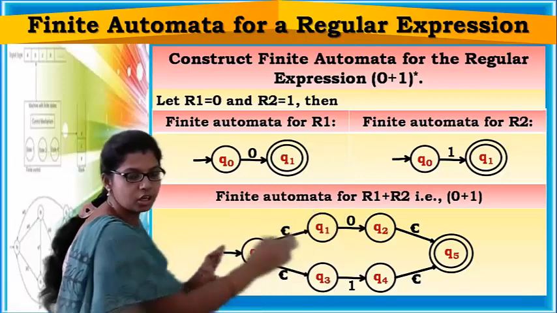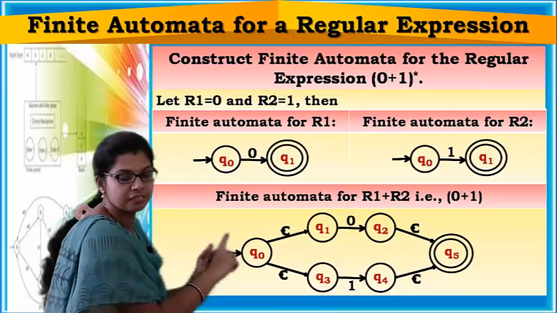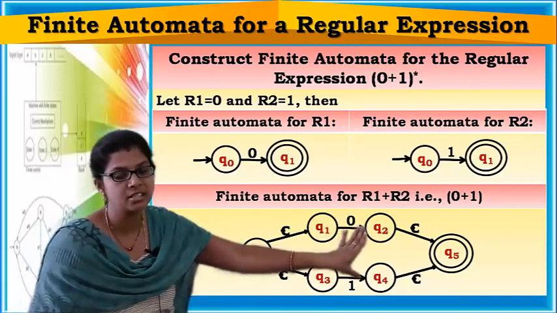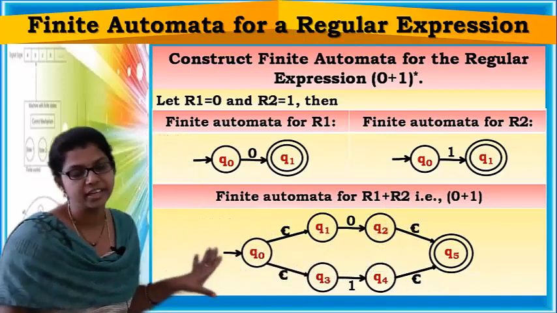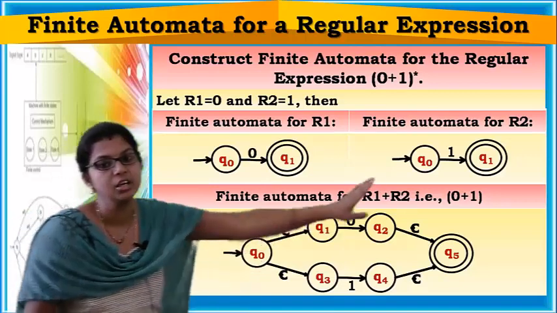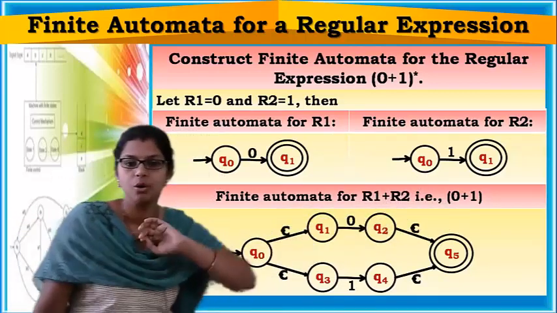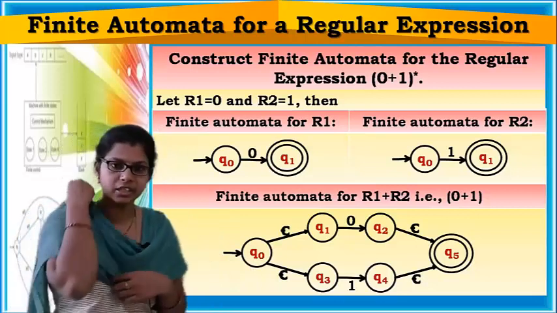For 0 and 1, you have to add epsilon transitions from the initial state to these states, and then from these states to the final state you have to add epsilon transitions. So this is the finite automata representing union R1 plus R2, that is 0 union 1. Okay, now union is completed.